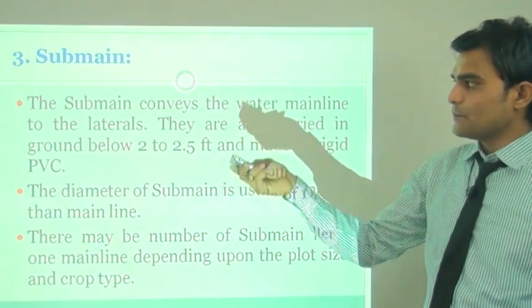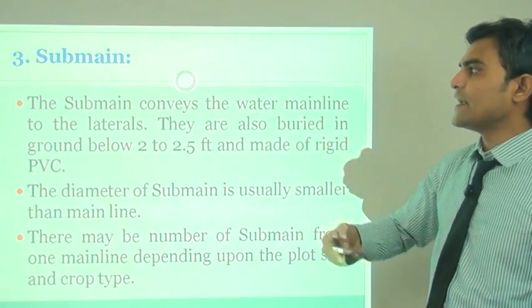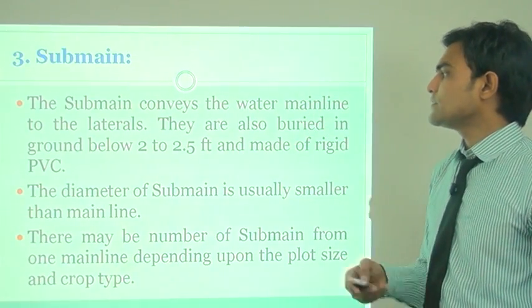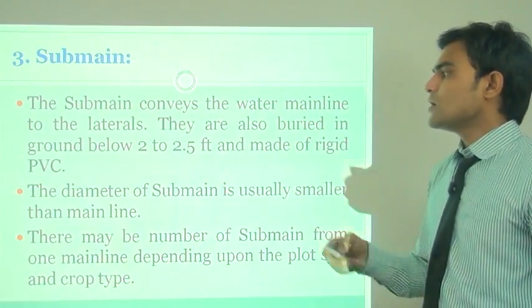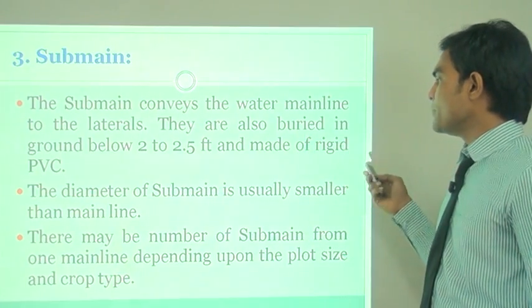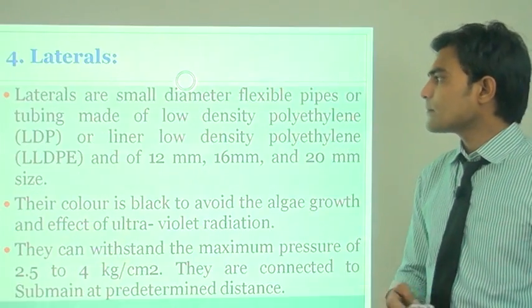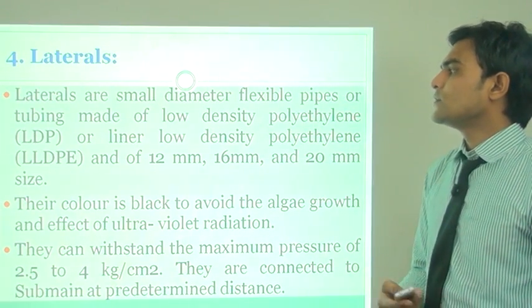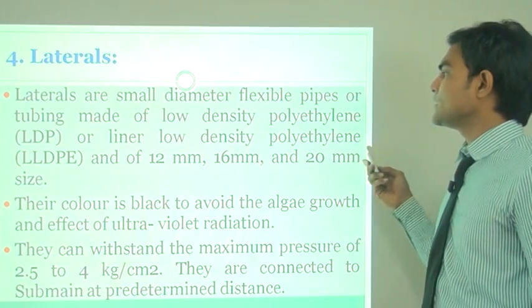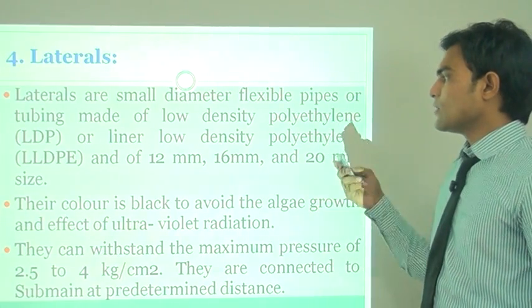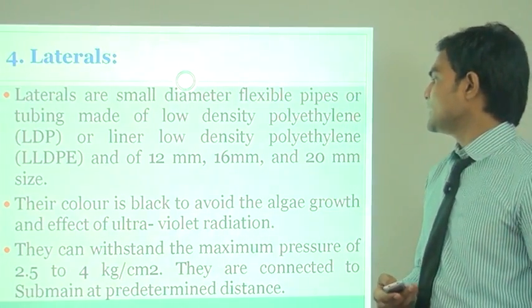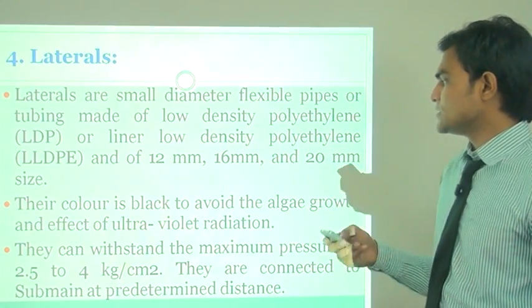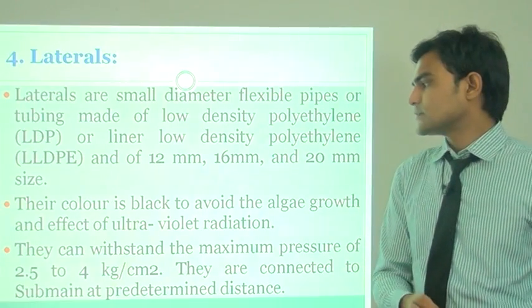Now after that comes the submain line. Filter, main line, then submain line. The submain line conveys the water from the main line to the laterals. They are also buried in the ground below 2 to 2.5 feet and are made of rigid PVC. Now lateral lines are small diameter flexible pipes or tubing made of low density polyethylene, LDPE, or linear low density polyethylene, meaning LLDPE, and of 12 mm, 16 mm and 20 mm in size.